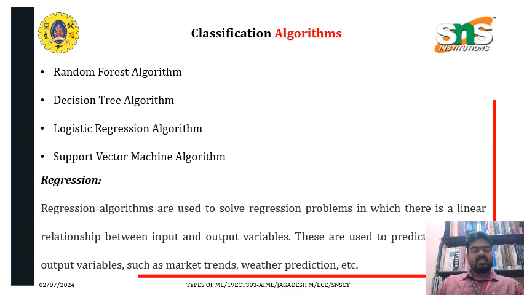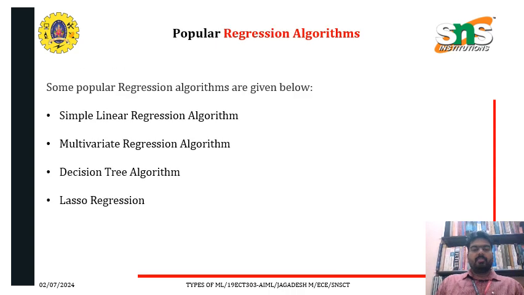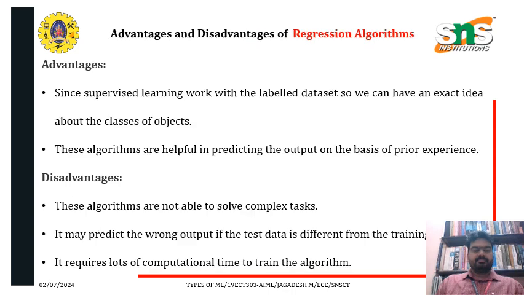The next thing is regression. Regression is the next type of supervised machine learning method. Regression algorithms are used to solve regression problems in which there is a linear relationship between input and output variables. So this is regression. Some popular regression algorithms are given below: simple linear regression algorithm, multivariate regression algorithm, decision tree algorithm, and lasso regression.